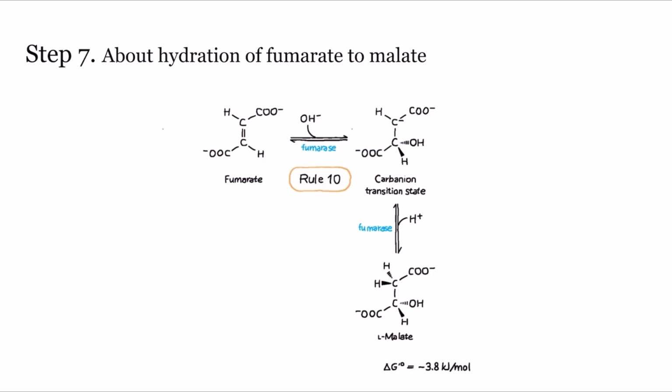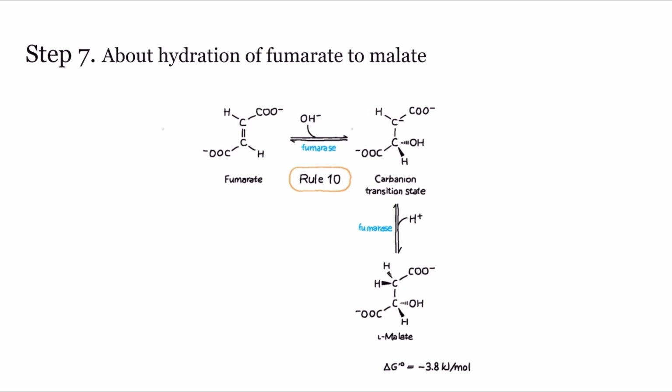In this step, the reversible hydration of fumarate to L-malate is catalyzed by fumarase. The transition state in this reaction is a carbanion. This is a process where a water molecule is added to the fumarate molecule. Specifically, the hydroxyl group from water is attached to one carbon atom, and the hydrogen atom from water is attached to the other carbon atom.